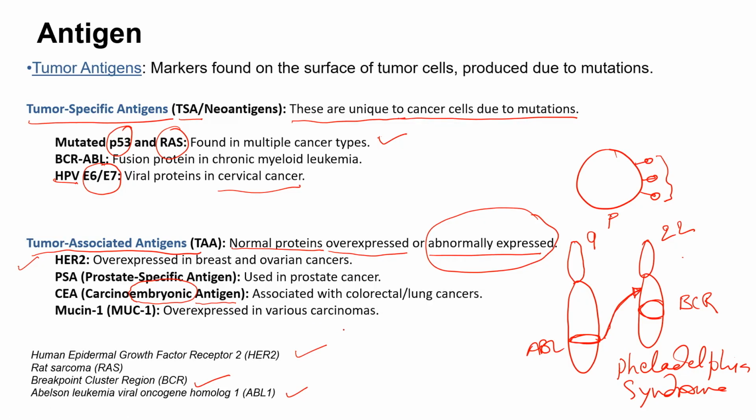And the last one is called MUC1, which stands for mucin. Mucin is also a very specific protein secreted by the mucosal layer, and when overexpressed it can lead to a particular kind of carcinoma. So the carcinoma condition may show an overexpression of mucin-like protein. So these are some of the proteins which are related to tumor, either tumor specific antigen, TSA, or tumor associated antigen, TAA. All right.